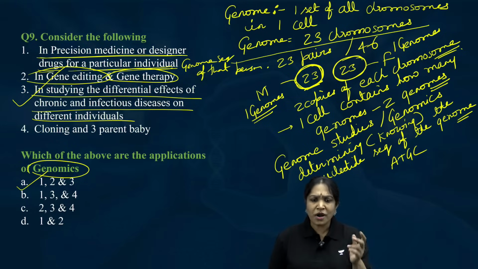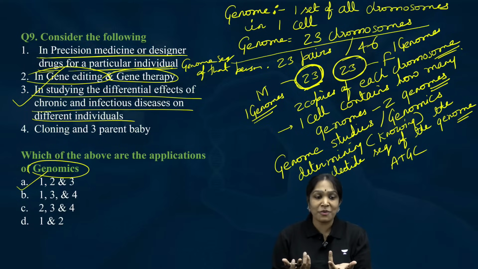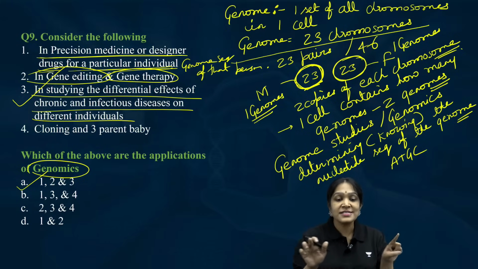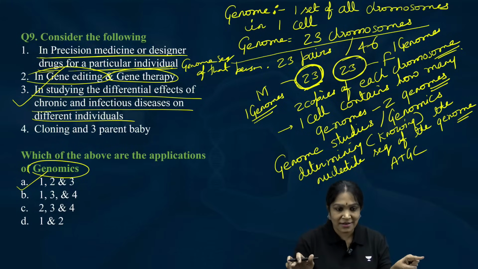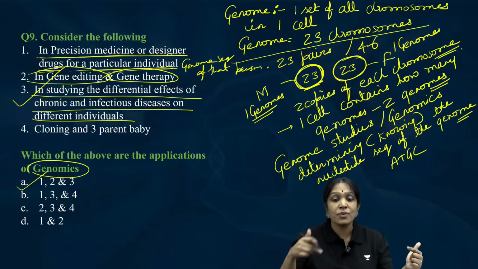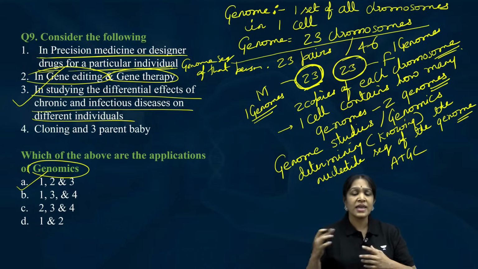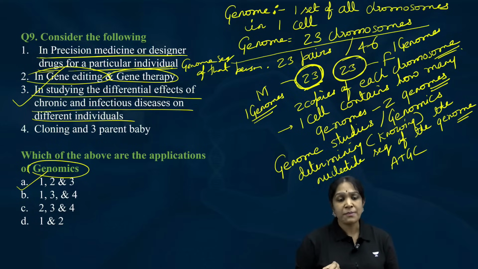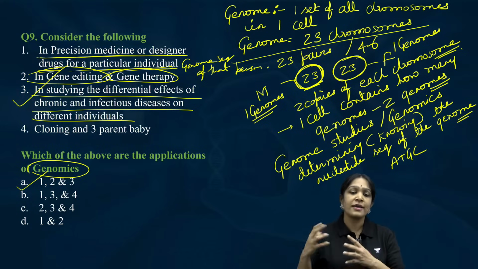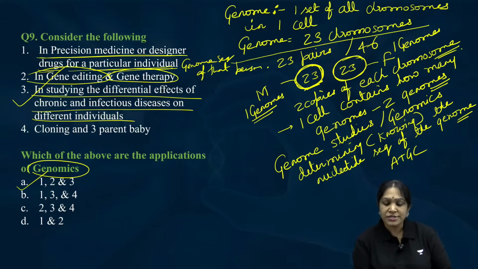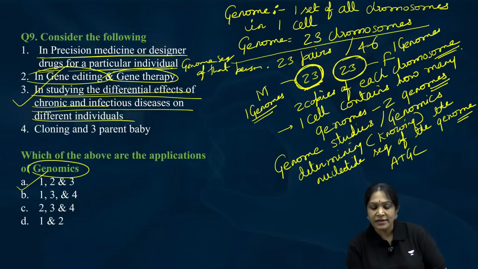Many strong people died and many people who were fearful survived, not due to the fear. What is the reason? The reason is differences in the genome sequences. Your genome is different, my genome is different. My genome made my immune system stronger, so I could easily survive the pandemic. Is it clear? So that is how to study the differential effect of chronic and infectious diseases.